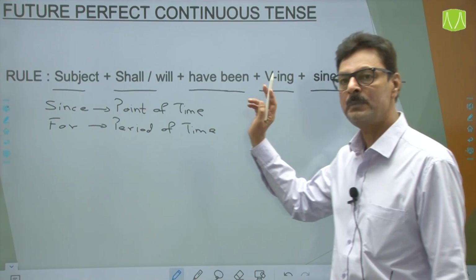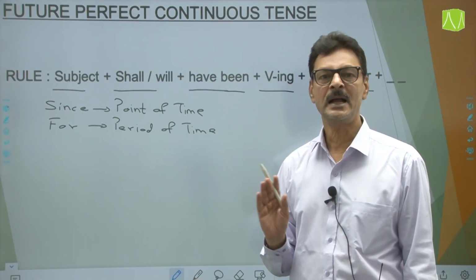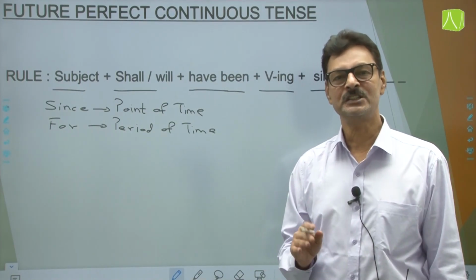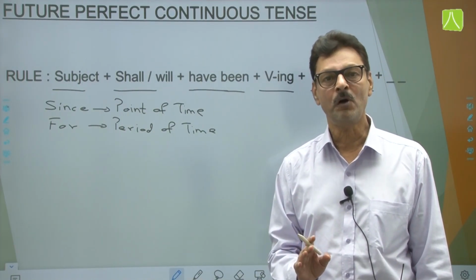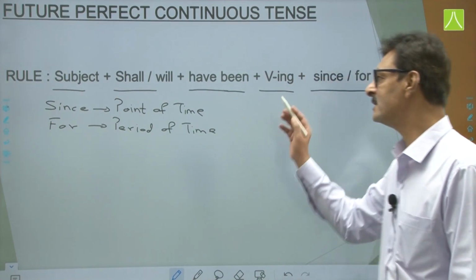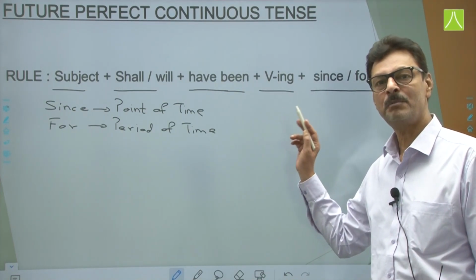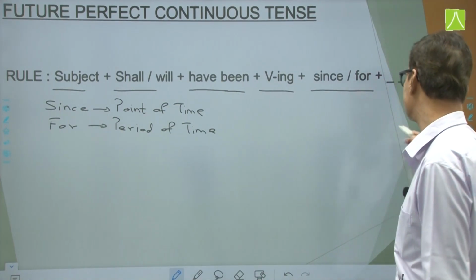So subject plus shall or will plus have plus been plus the ing form of the verb plus the time constraint since or for plus the complement of that statement. This is the construction, this is the syntax of future perfect continuous tense.